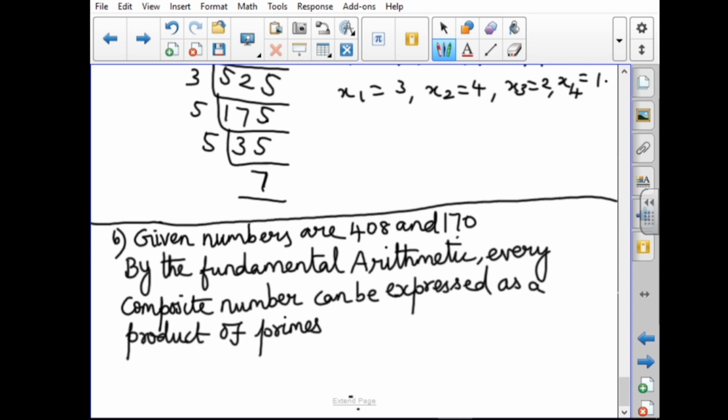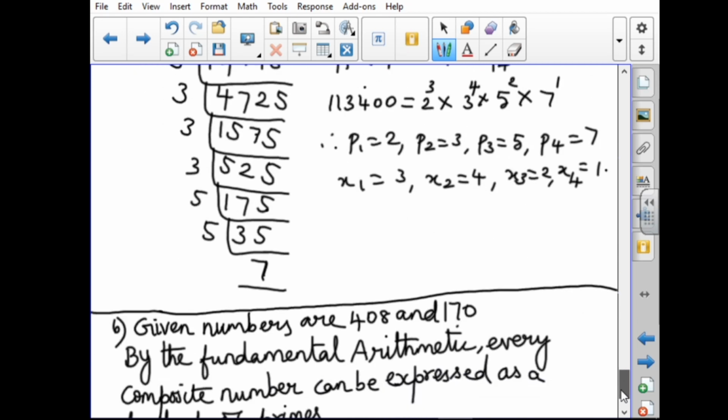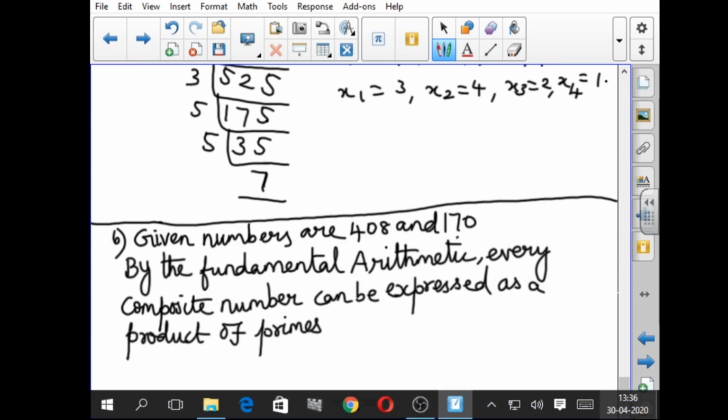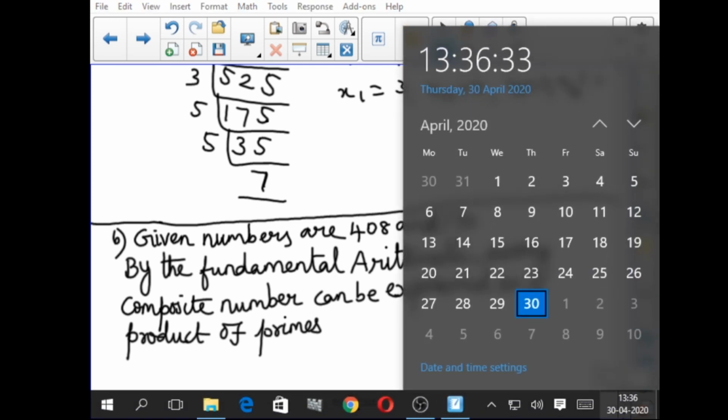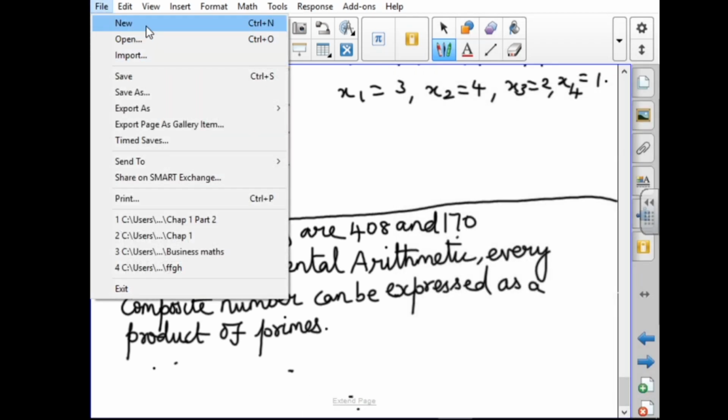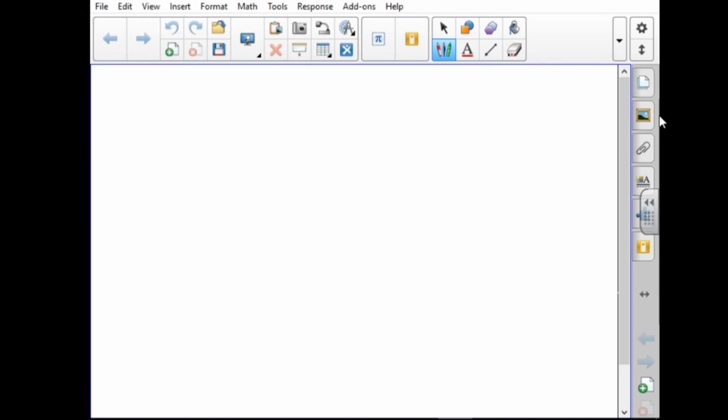So we have to find the prime factorization for the number 408.